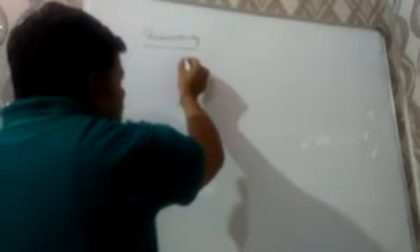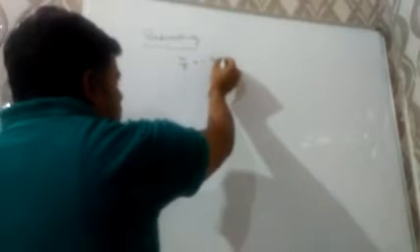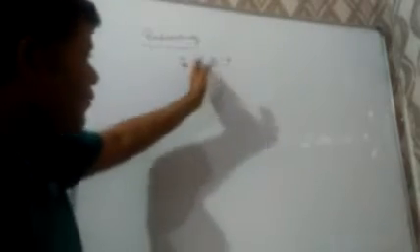The stability of a nucleus depends on the neutron by proton ratio. If its value is 1 to 1.2, then the nucleus will be stable, and if the value is less than 1 or greater than 1.2, then that nucleus will be unstable or radioactive. In nuclear chemistry we will discuss this.